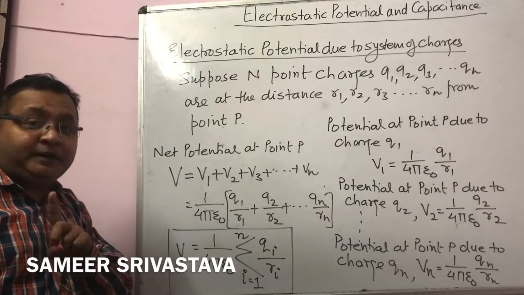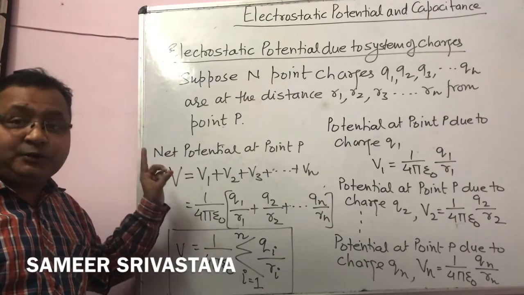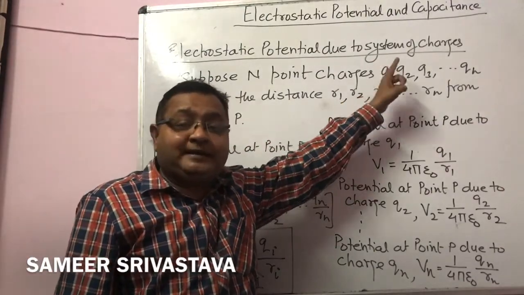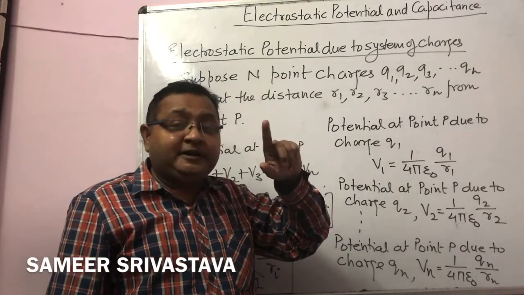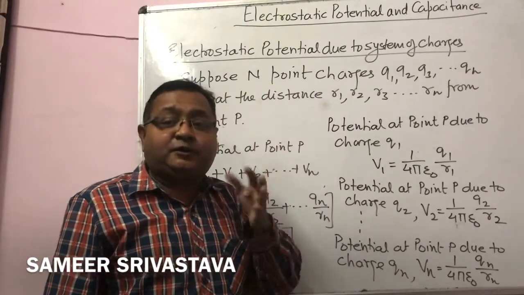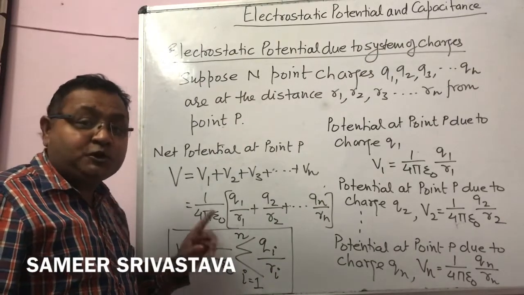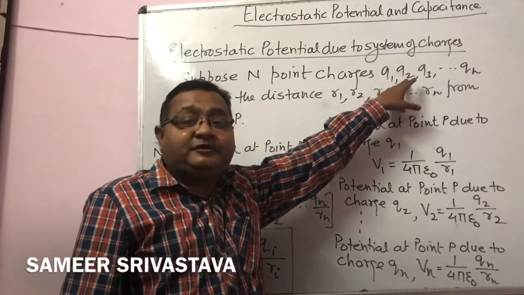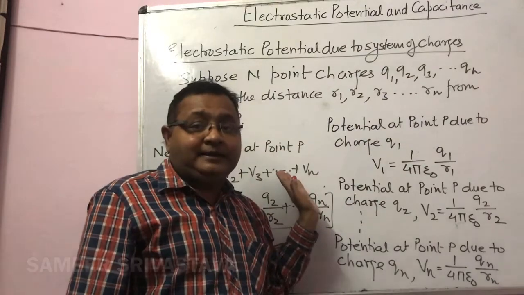One thing always remember: potential is a scalar quantity. So whenever a negative charge value is given, you can take the charge value as negative. But in the case of force and electric field, you only take the magnitude of the charge; you cannot take the negative sign. For potential, since it is a scalar quantity, always take the negative charge value if a negative charge is given.